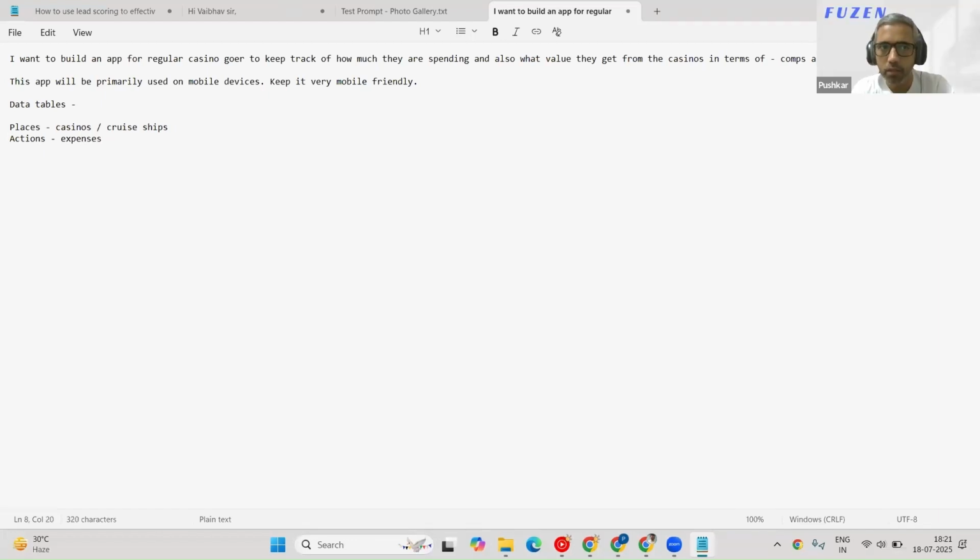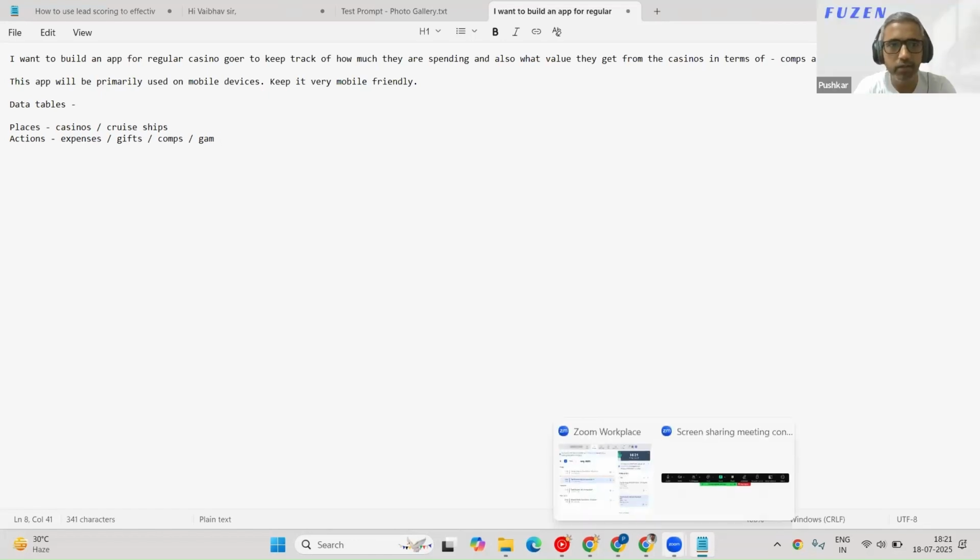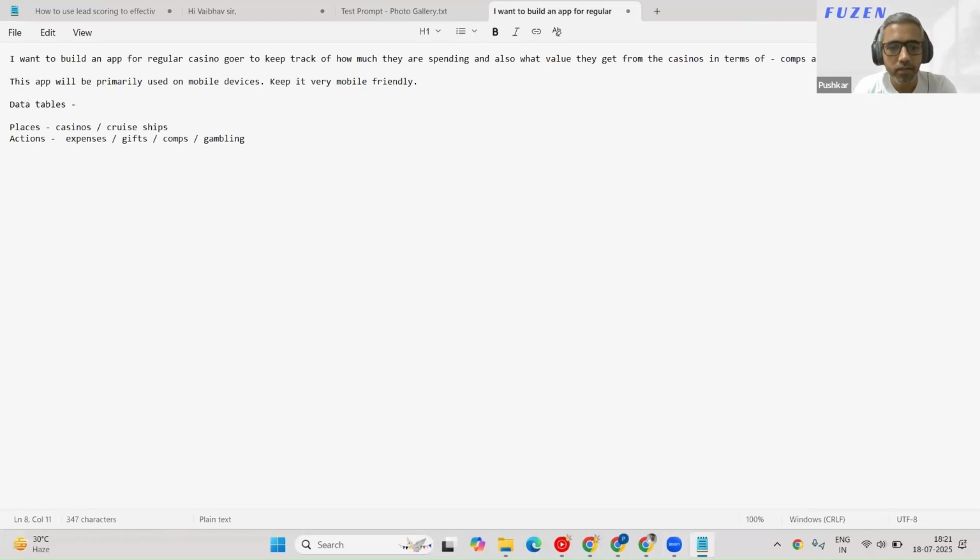Got it. Okay. Expenses or gifts or comps and gambling. So expenses would cover gambling, or do you want to put it as a separate thing? No, because from a player point of view, we want to track what we spent, but we don't think of gambling as an expense because gambling is often a positive outcome. Okay. Got it. At least if you're good at it. Right. So I'll put action type could be these. This could be the action type, and then we'll say amount and time date.